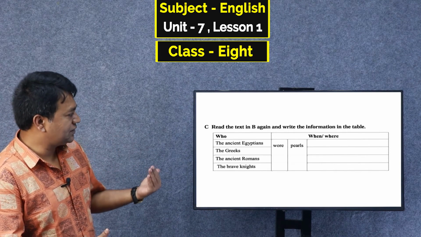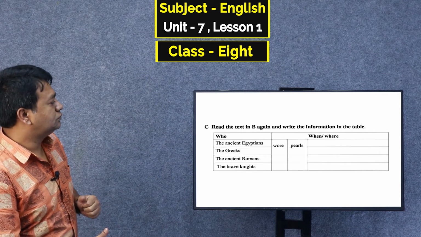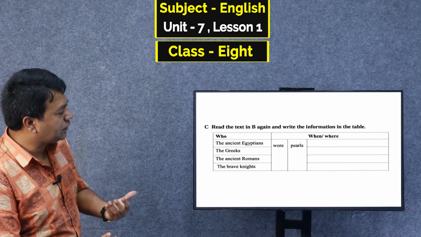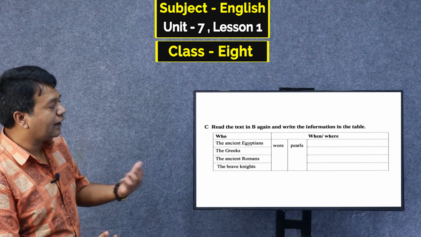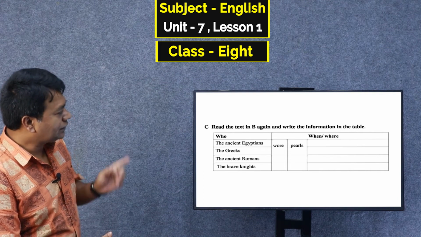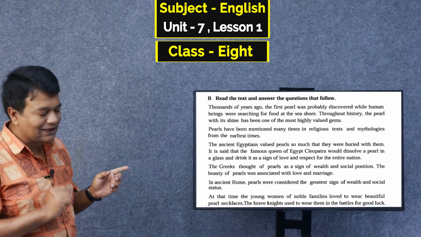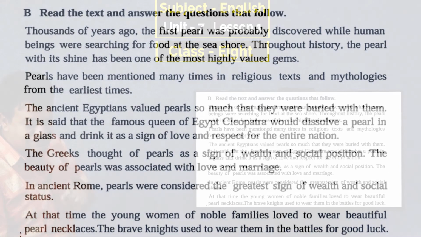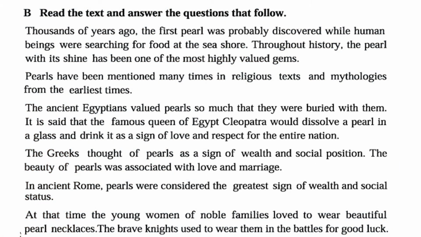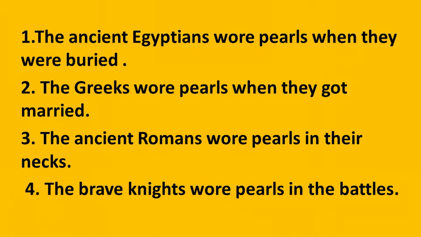The ancient Egyptians, that means there are some groups or peoples, when and where did they wear pearls? They are the ancient peoples. See here, the ancient Egyptians. So we have to go to the text again. See here, the ancient Egyptians valued pearls so much that they were buried with them. That means the ancient Egyptians wore pearls when they were buried.